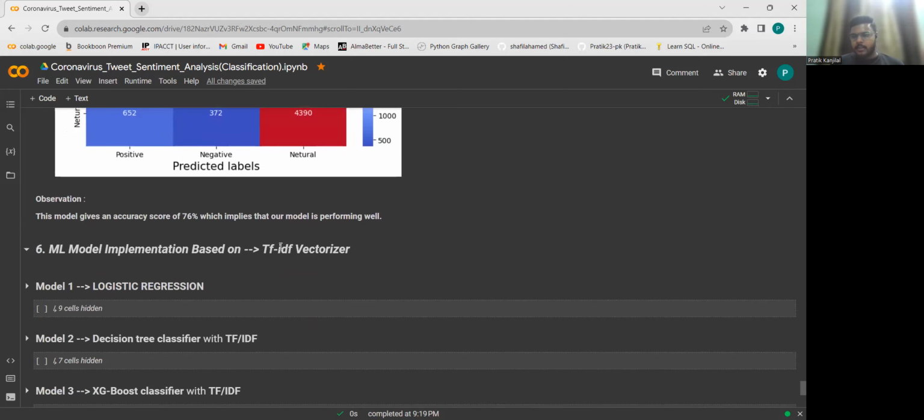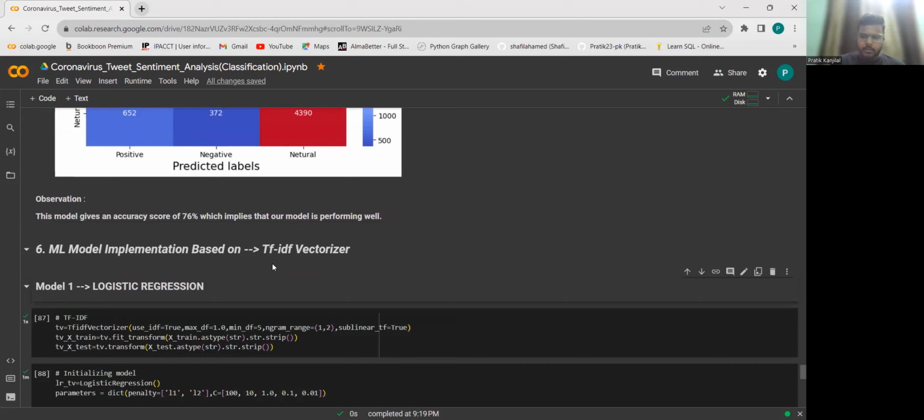Now, these are the models I have used for predicting the sentiments using count vectorizer. And there is another vectorizer called TF-IDF vectorizer. These vectorizers are a type of matrix, in which we convert the textual data into numbers and pass it to the models.